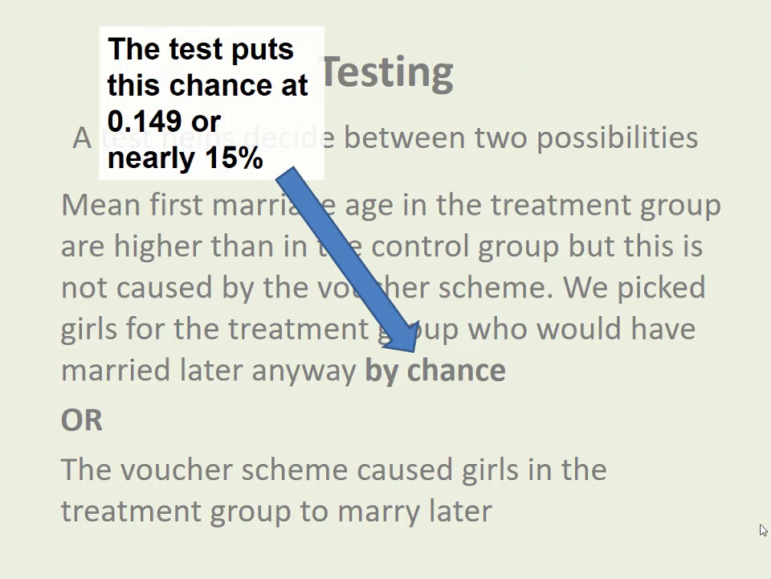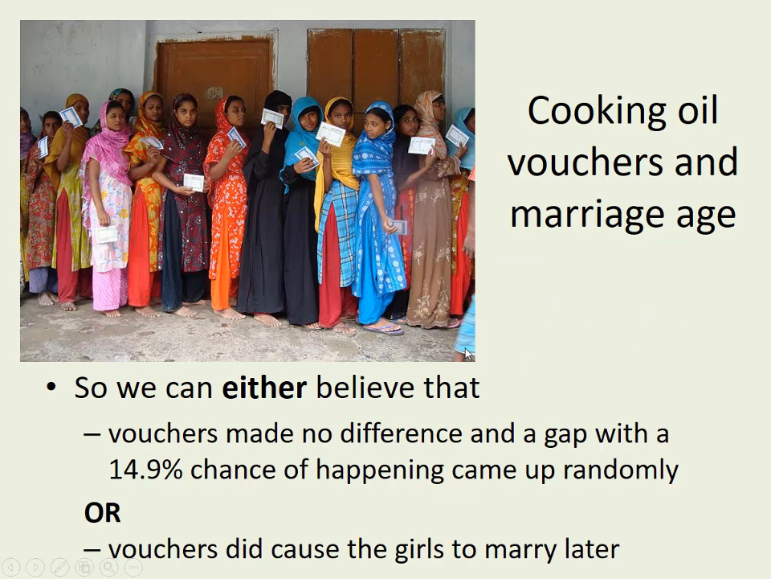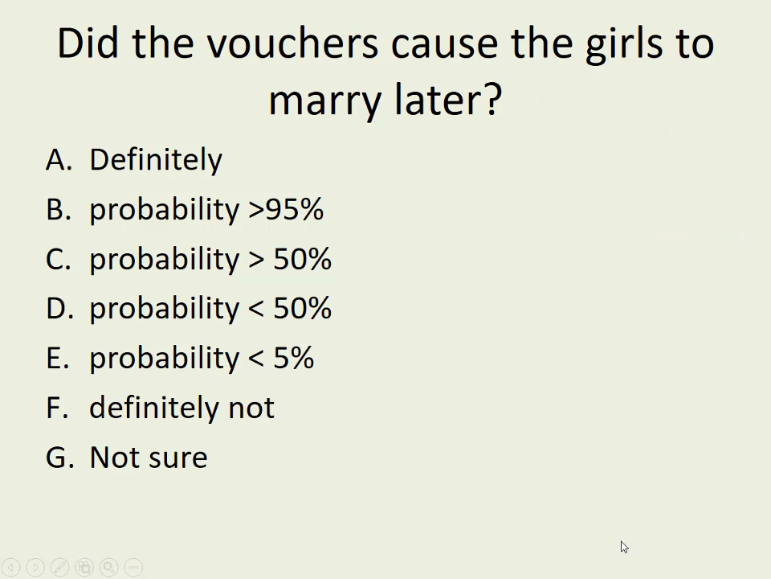So what should I conclude? That's this chance here. So here's my choice. I can either believe that indeed the vouchers made no difference, and a gap with a 15% chance roughly of happening came up randomly, or I've got to conclude that the vouchers did cause the girls to marry later. So did the vouchers cause the girls to marry later? Pause the video here and have a think and say what you would plump for, and I'll say what I would probably go for in a second.